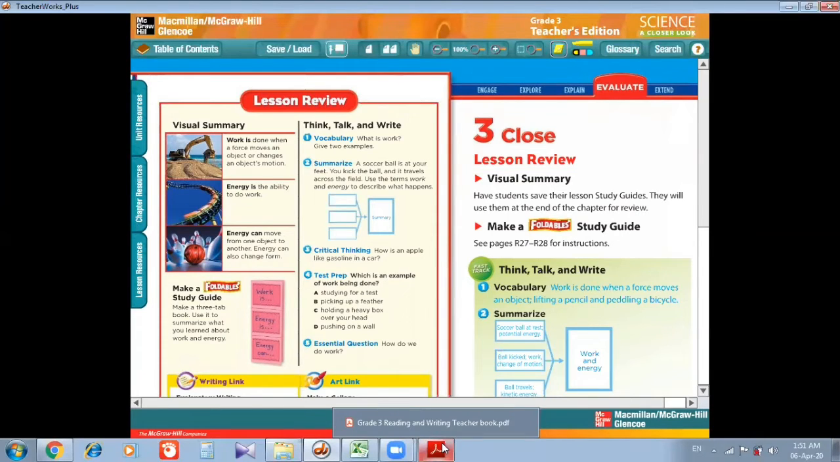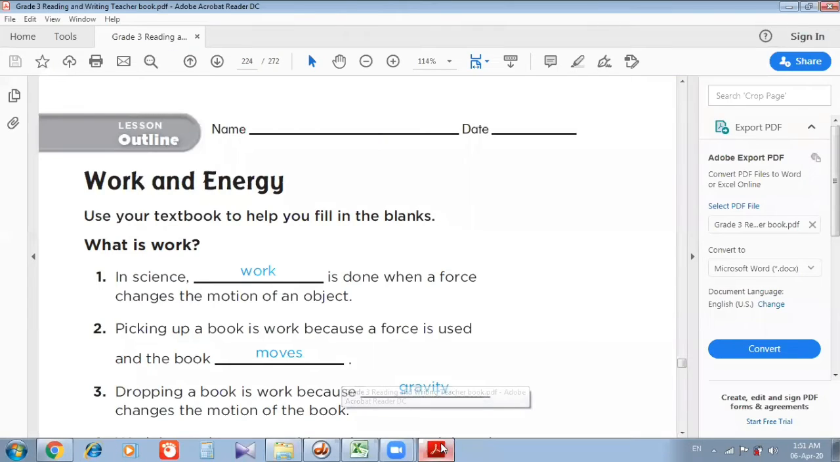Now I want you to open your workbooks because we have to finish some pages of the workbooks. Open your workbooks, page number 216. On this page, we have some fill in the blanks.